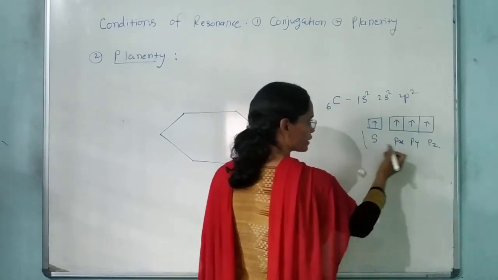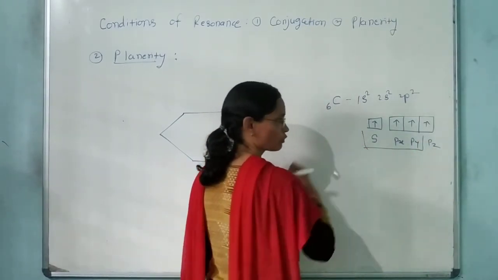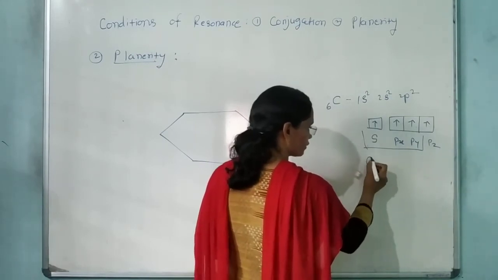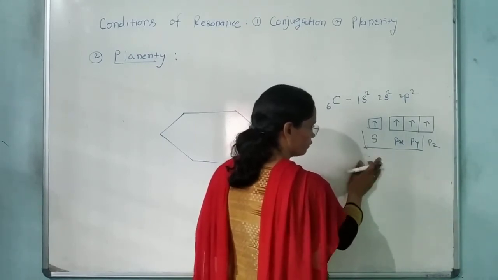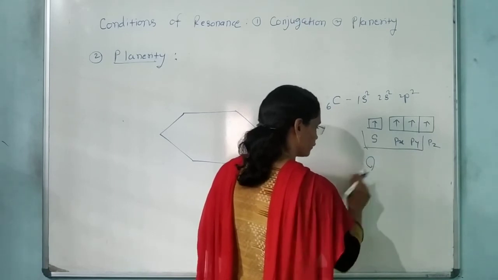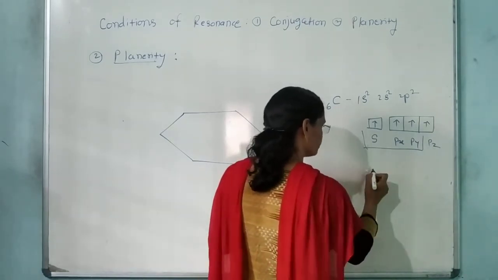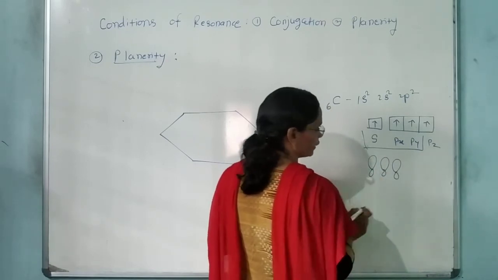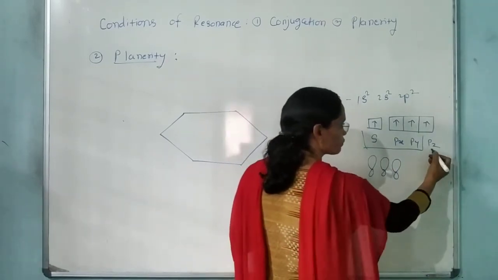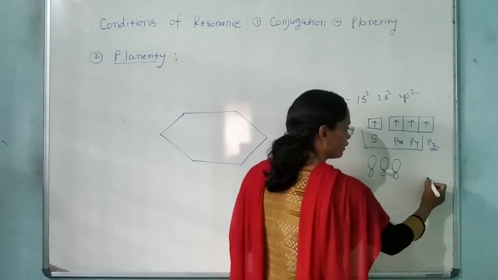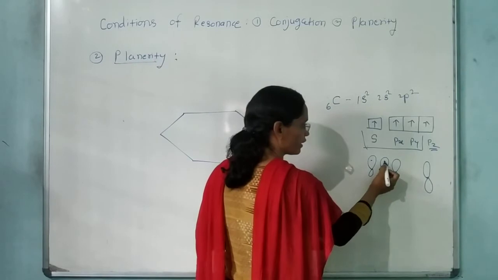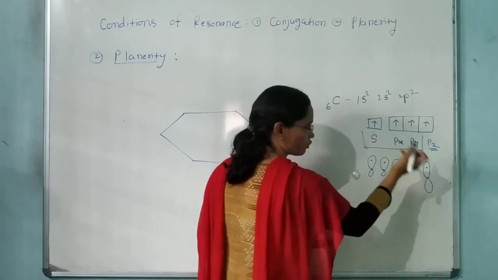Now this 1 s orbital and 2 p orbitals undergo hybridization to form hybrid orbitals. Three hybrid orbitals are formed here, 1, 2, 3, and this pz is an unhybridized orbital.